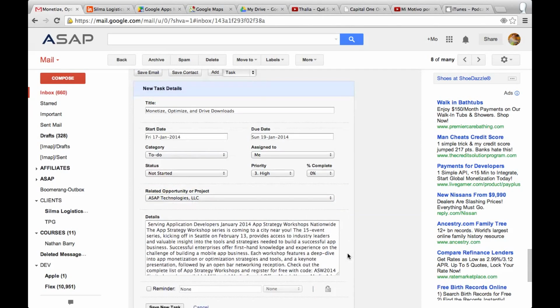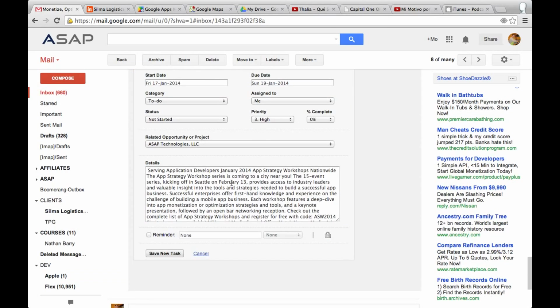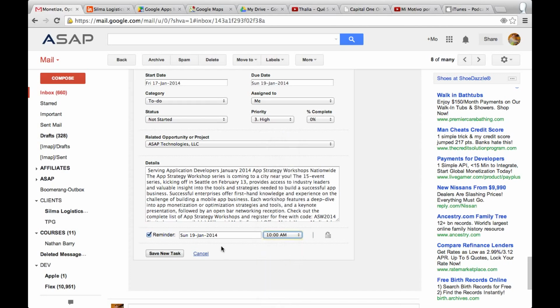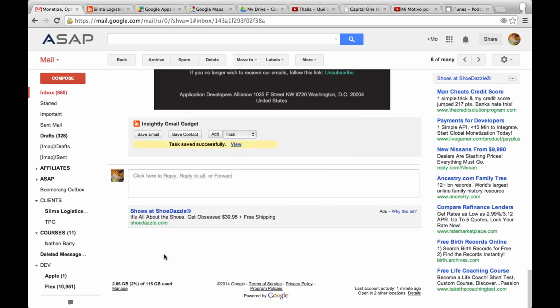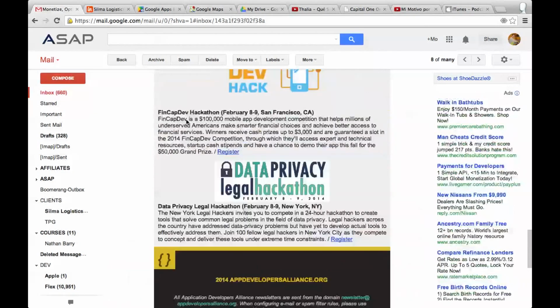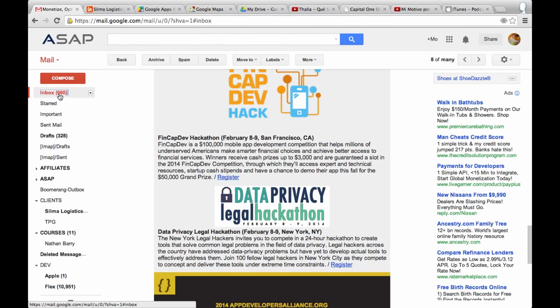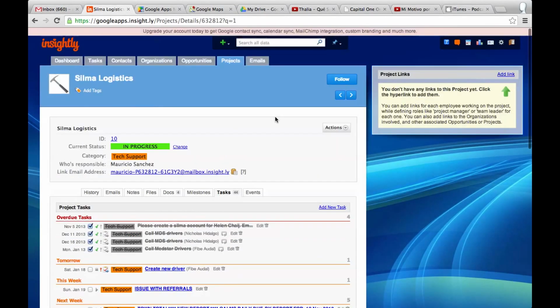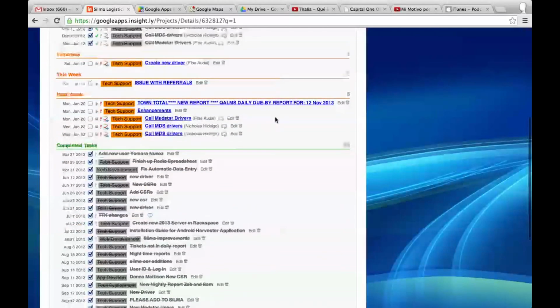So here it is, right? Here's an excerpt from the email. I can put in a reminder. I could say, please remind me on Sunday by 10 in the morning. So my phone is going to start going off then, and then just save it as a new task. That's it. This is how easy it is to get all these things and to manage yourself and to manage your employees.